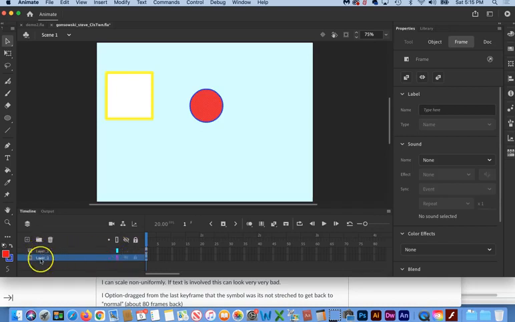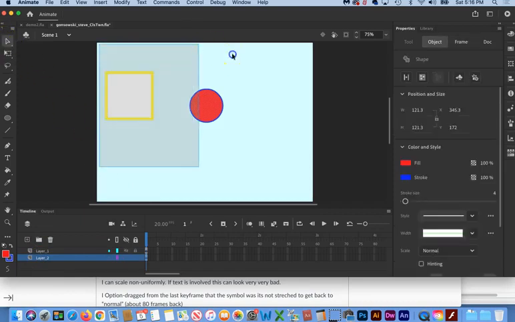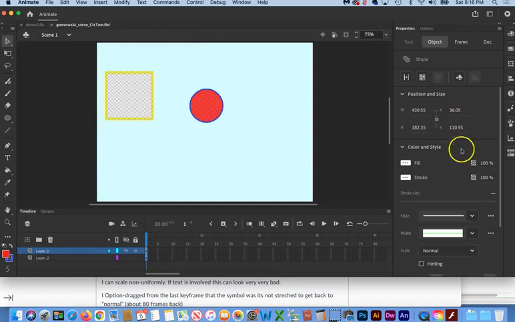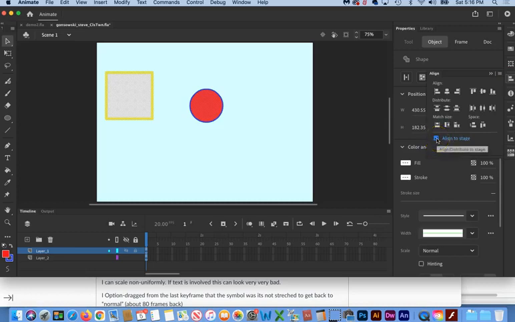Normally I'm a big fan of naming layers, but since these aren't going to exist on separate layers for long, we won't bother naming them. Now what we can do is select both with our selection tool and draw a marquee around them. We're going to go back to alignment here, and it really doesn't matter whether align to stage is checked or not. I'm going to check it just so you can see what it does.